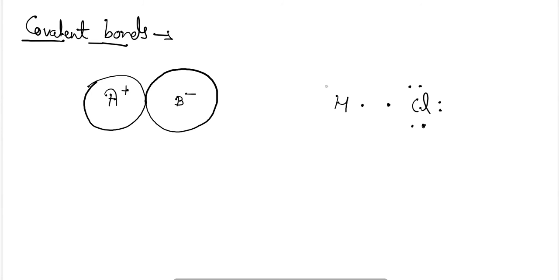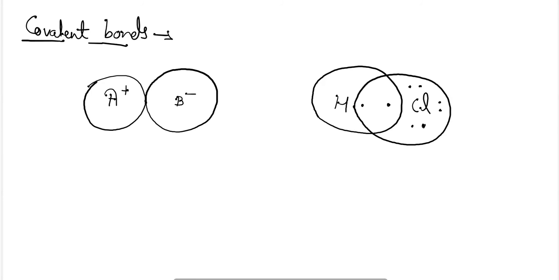Okay, so here what will happen? The sharing of electrons will take place between hydrogen and chlorine. One electron of hydrogen will be shared with one electron of chlorine, and hence the formation of a covalent bond will take place. Due to the mutual sharing of electrons between hydrogen and chlorine, the compound formed here is HCl. So HCl is a covalently bonded compound. Here no gaining or losing of electrons is observed.